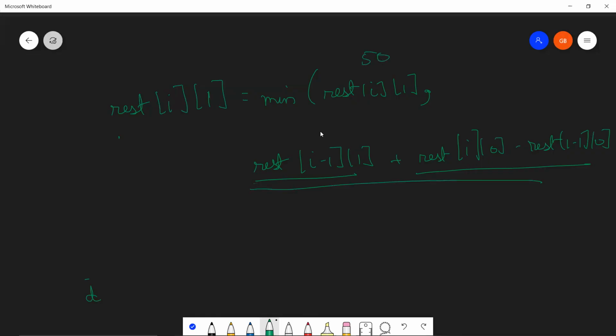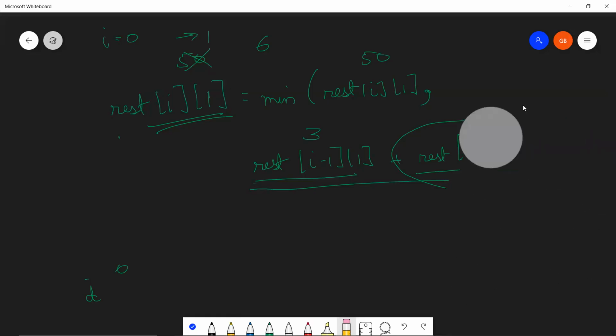So in my example, this was 50, this was 3, and this overall distance was also 3. So the real restriction will no longer be 50. No, guys, it will be 3 plus 3, 6. So minimum of 50 and 6 will give you 6. Now this same formula was in a loop, which you will run from I equal to 0 till the end. Similarly, you will have to run from the end till I equal to 0 to calculate the real restrictions from the right direction and the left direction. After that, you will apply the formula that I gave you in the beginning of this question, right?